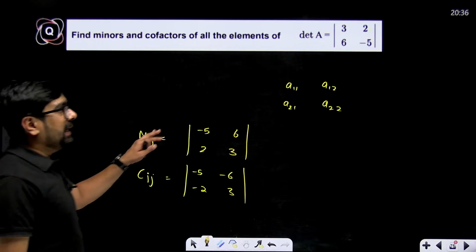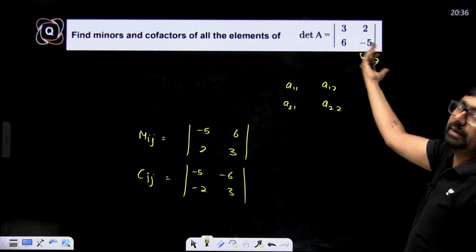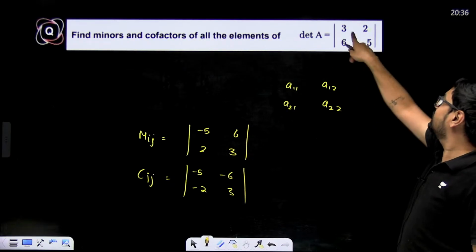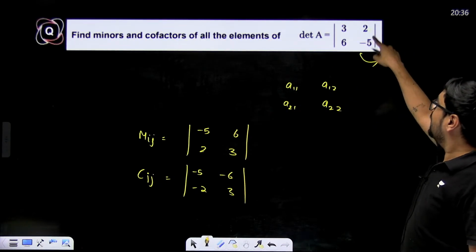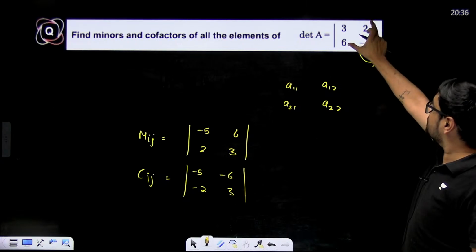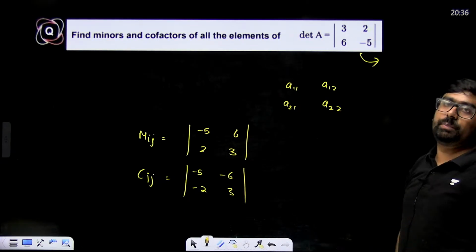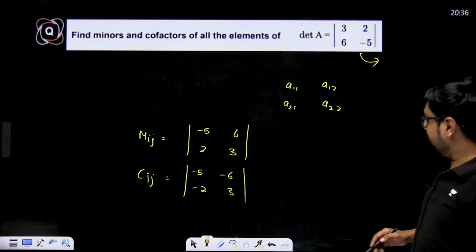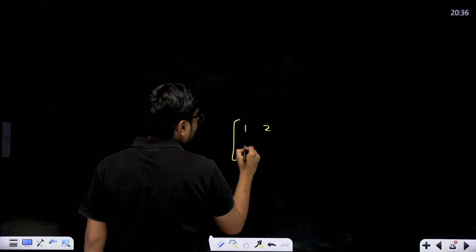So simple technique, I'll tell you, to write the minor or cofactor determinant of a 2 cross 2 matrix. Interchange these two. This will become minus 5, this will become 3, and interchange these two with signs. So this will become minus 6 and this will become minus 2. What did I say? Suppose your matrix is 1, 2, 3, 4.